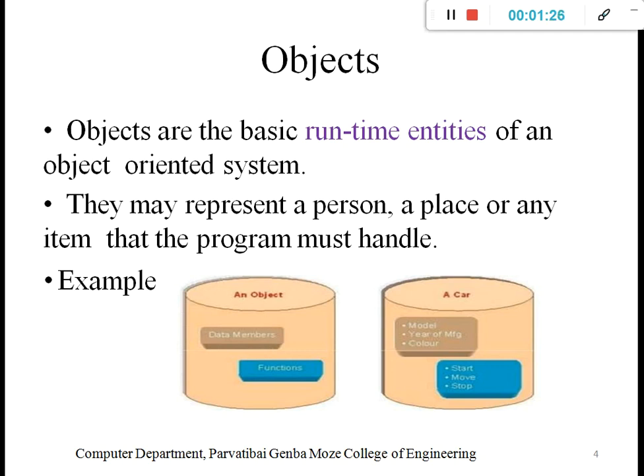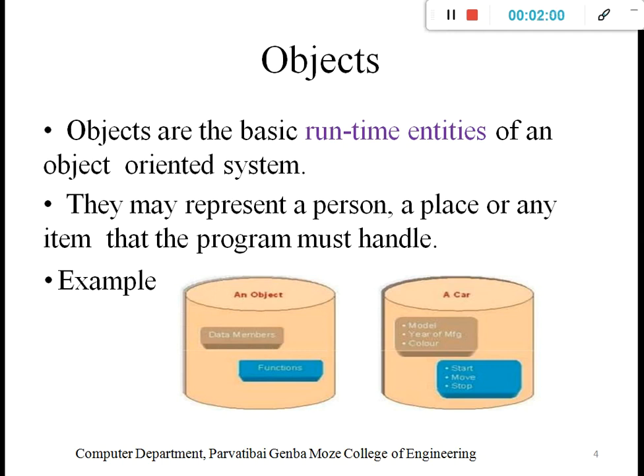Objects are the basic runtime entity of an object oriented system. That is a runtime entity. They may represent a person, a place, or any item that the program must handle. Means in the practical world, whatever the particular attribute, or the entity, executes some functions, or it may be a functionality, or it may be with the data, that may be the object.